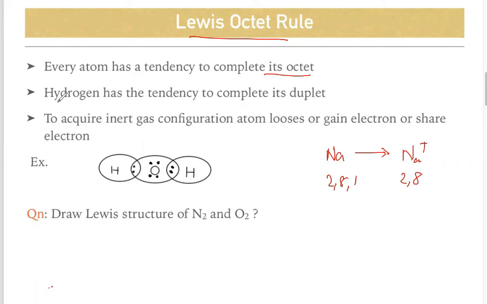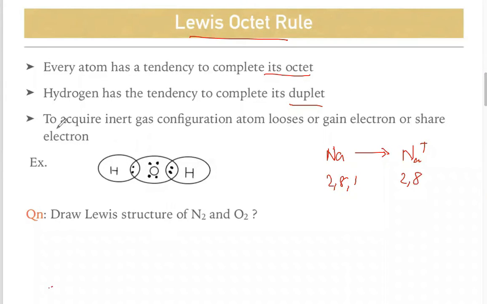Hydrogen has the tendency to complete its duplet. Hydrogen cannot have 8 electrons around it because it has only one shell, and in one shell a maximum of 2 electrons is allowed. To acquire the inert gas configuration, an atom loses, gains or shares electrons.